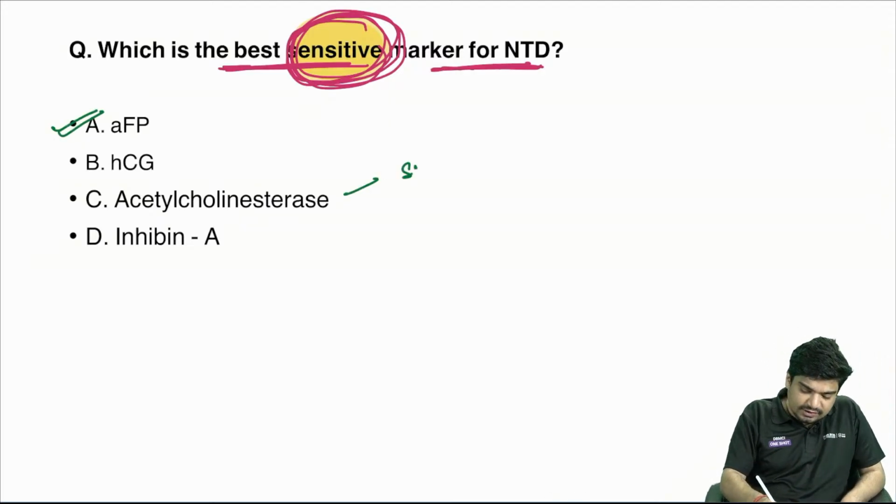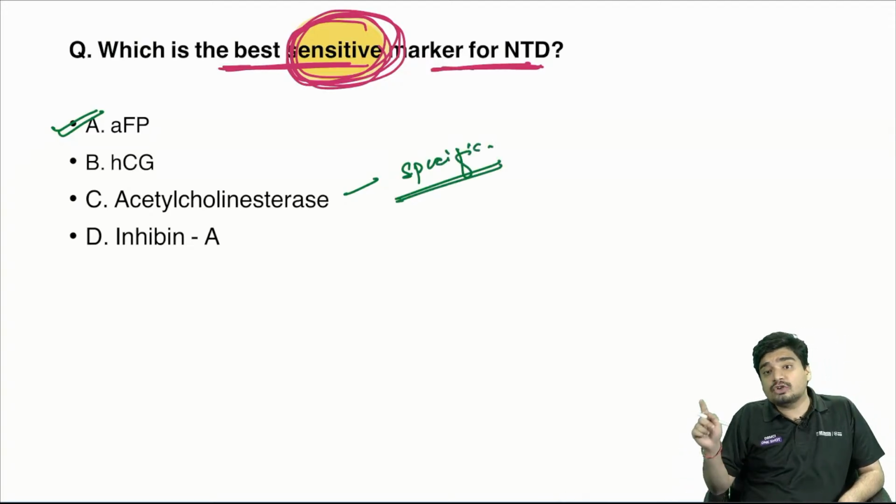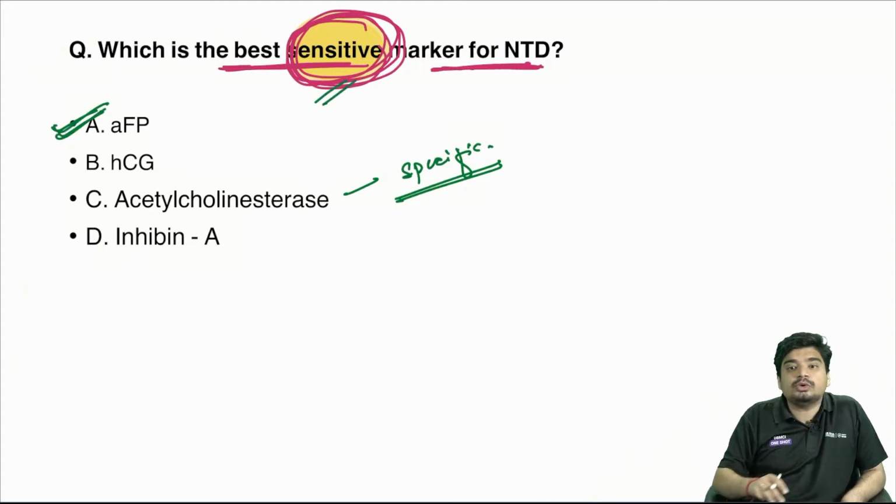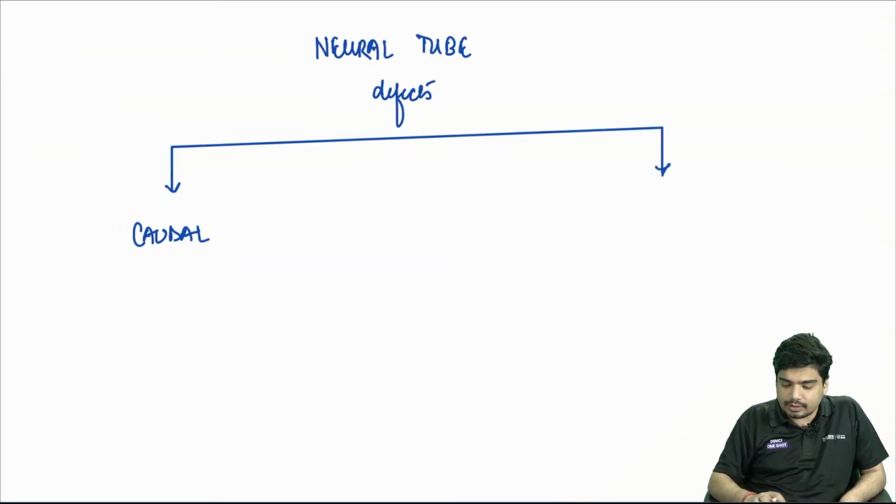Acetylcholinesterase is the most specific marker. If they ask you the most specific marker, acetylcholinesterase. If they ask you the most sensitive marker, alpha fetoprotein. So neural tube defects can be of two types.